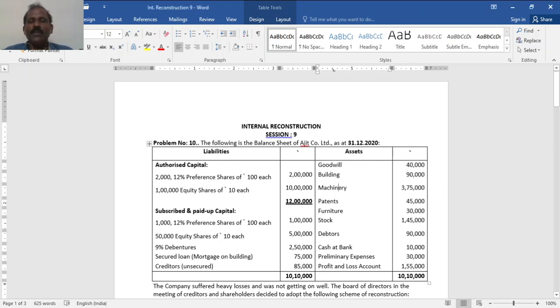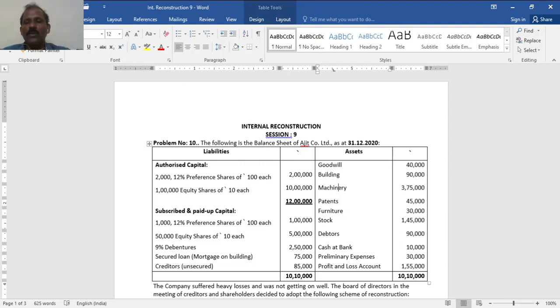The following is the balance sheet of Ajit Company Limited as at 31st December 2020. Authorized capital: 2,000 12% preference shares of 100 each, 2 lakh; 1 lakh equity shares of 10 each, 10 lakh; total 12 lakh. Subscribed and paid up capital: 1,000 12% preference shares of 100 each, 1 lakh; 50,000 equity shares of 10 each, 5 lakh; 9% debentures 2 lakh 50,000; secured loan, mortgage on building, 75,000; creditors unsecured 85,000.